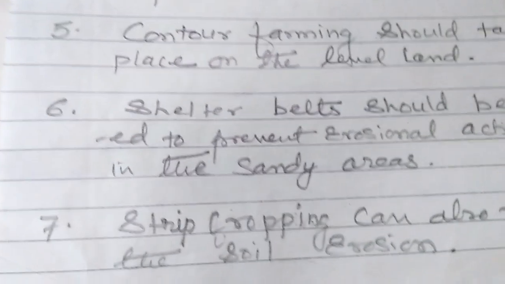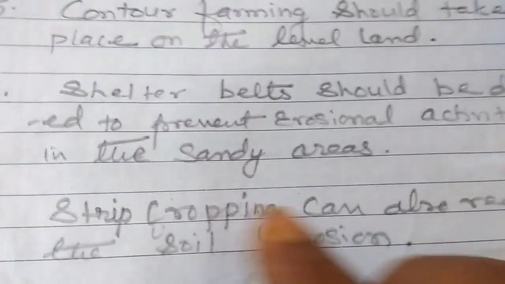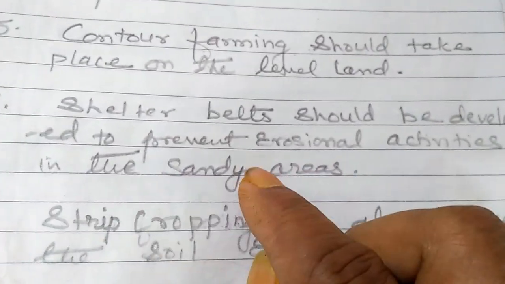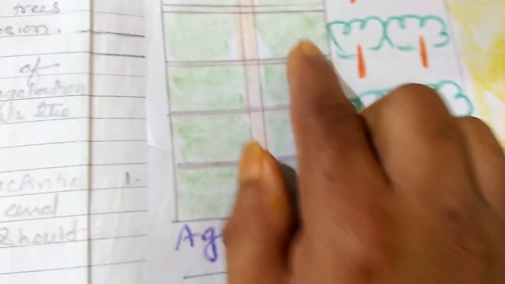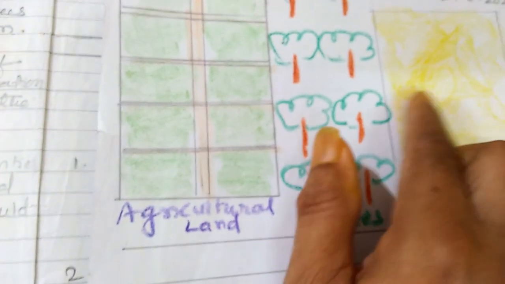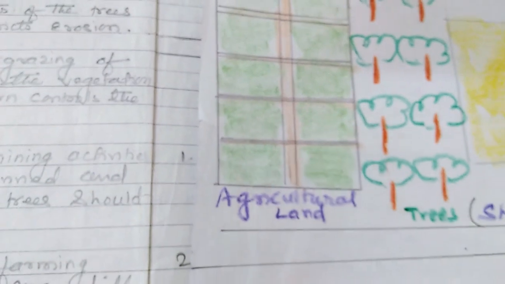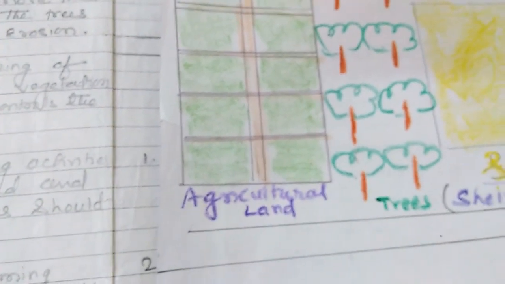Next we have got shelter belts. What are shelter belts? Shelter belts should be developed to prevent erosional activities in the sandy areas. Let us say this is a sandy area and this is agricultural land. When the wind is blowing in the sandy area, it is carrying away the sand particles and depositing in the agricultural land and making it unfit for cultivation.